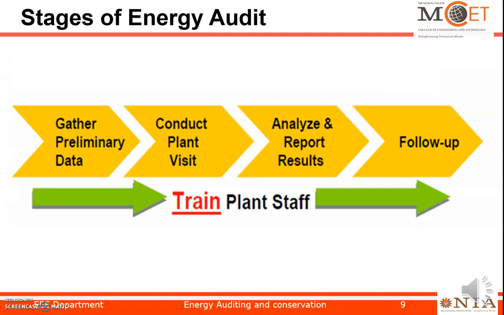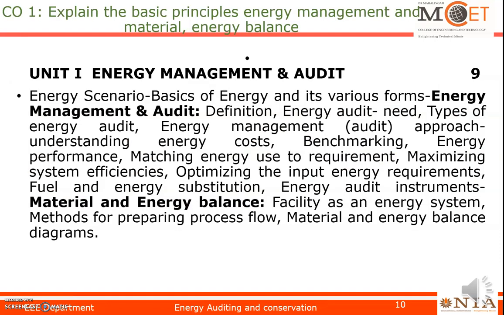That is the fifth objective. So as far as energy auditing and conservation are concerned, the first primary thing is to collect the preliminary data. Then after that, we have to conduct the plant visit. Then we have to analyze the report and results. Finally, we have to do the follow-up. So these are the stages of energy audit. All these things we are going to study in the second unit.